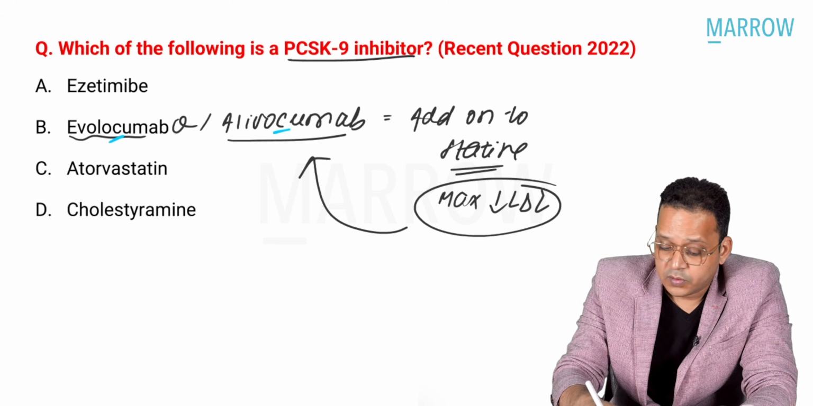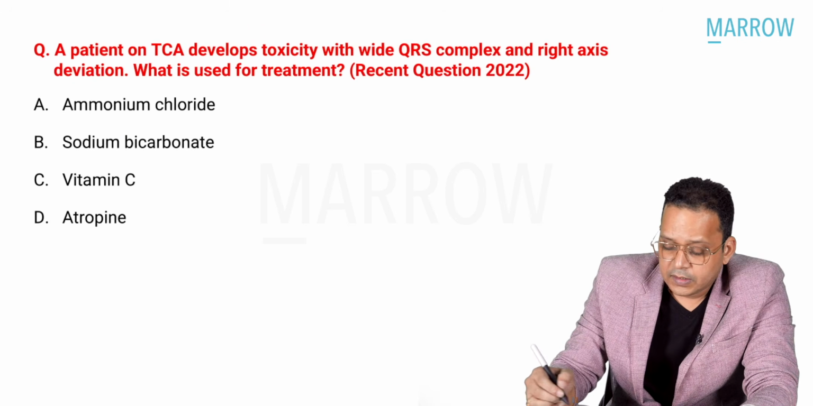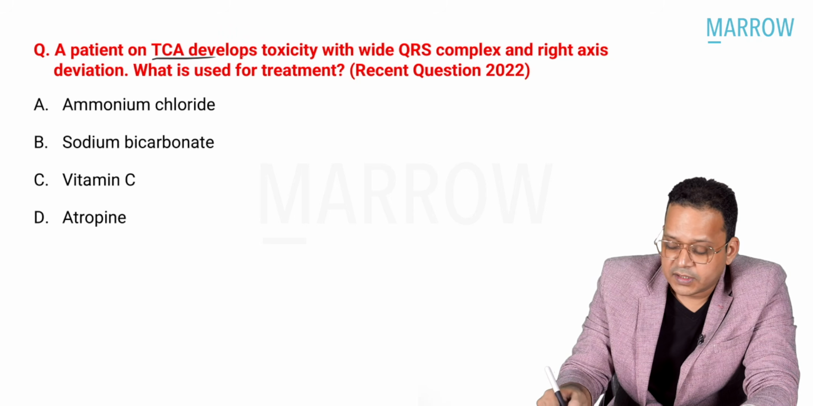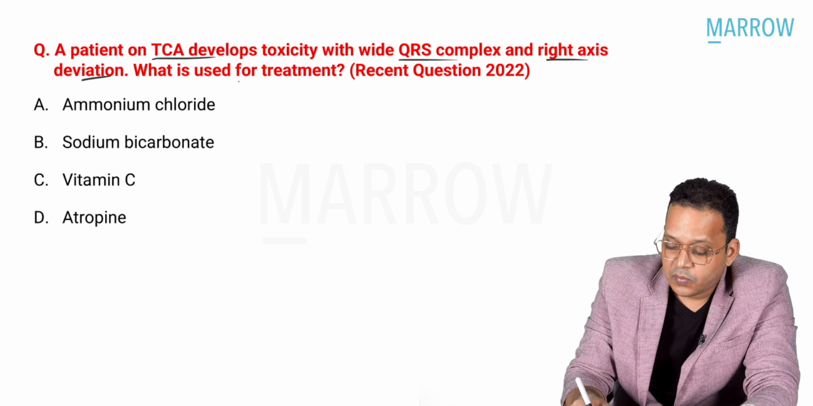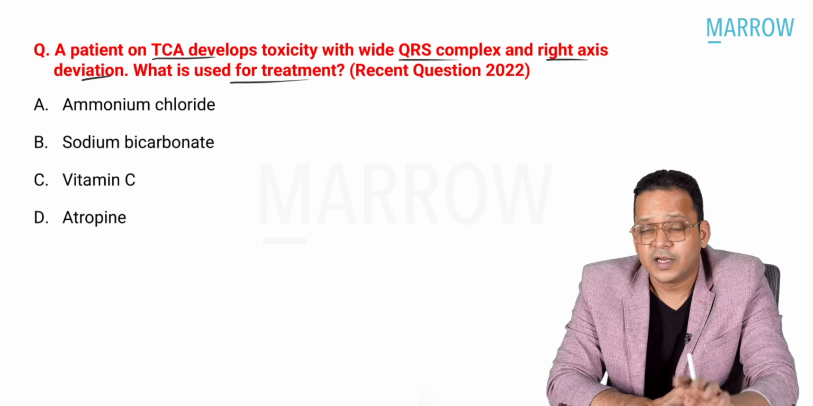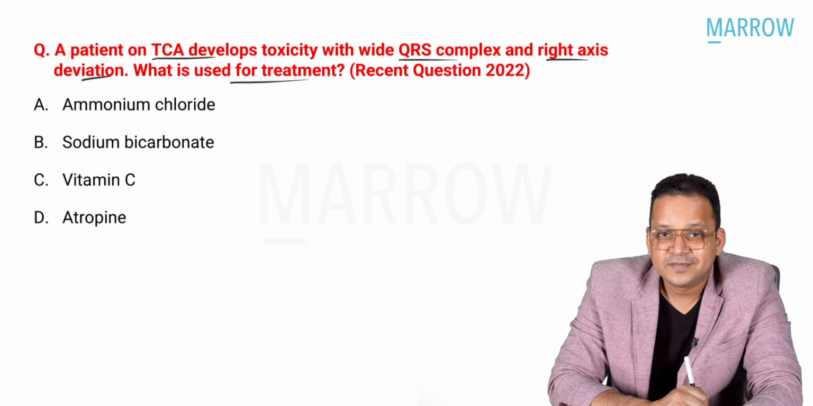Next, a patient of TCA toxicity develops toxicity with wide QRS complex and right axis deviation. What is used for treatment? This is the fourth question in one exam for antidotes, right?